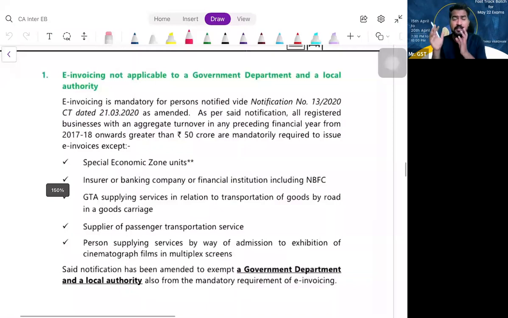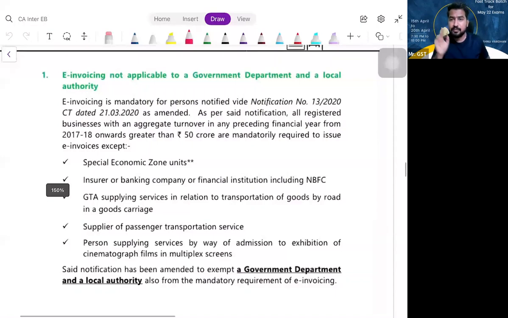So the GST department has introduced the E-Invoicing portal. Into the E-Invoicing portal, you should upload your invoice, and there in the portal, in the cloud, it will get digitally signed by the department. They will give you a unique number, the invoice reference number, and there will be a QR code affixed, and now you can download the invoice. That is called E-Invoice. The portal will fix three things in it: one is the digital signature, the other is the invoice reference number, the other is the QR code. After attaching those three things, it will show the download option to you. You download that and share it with your customer.